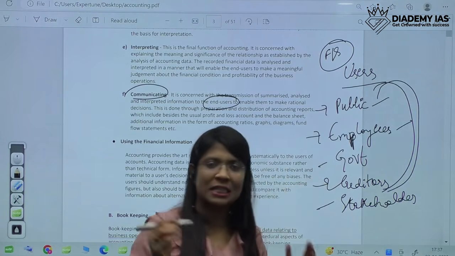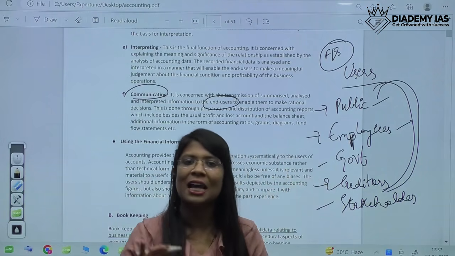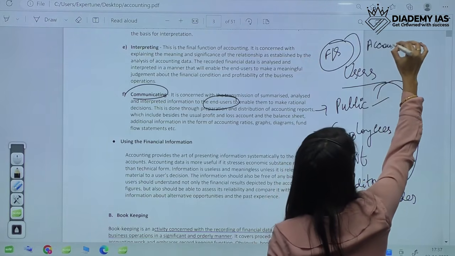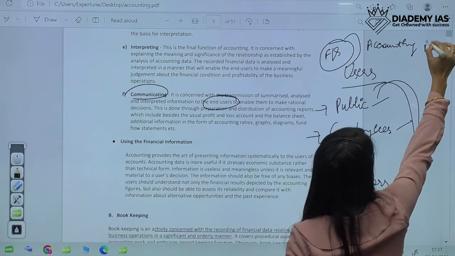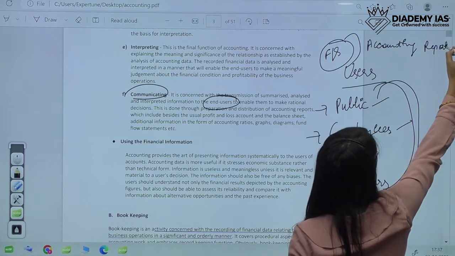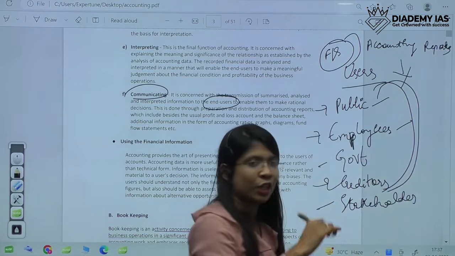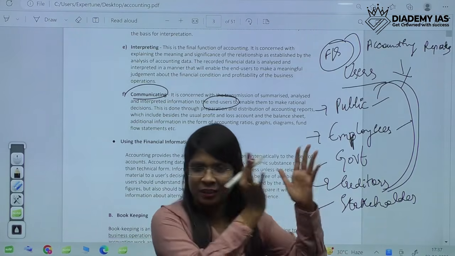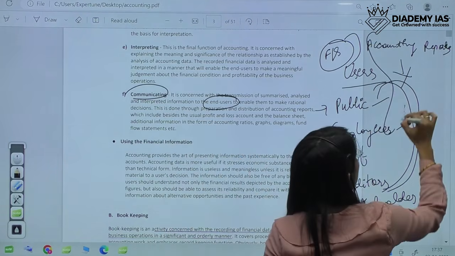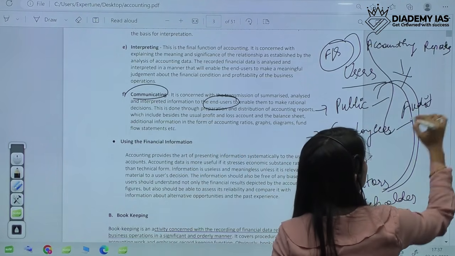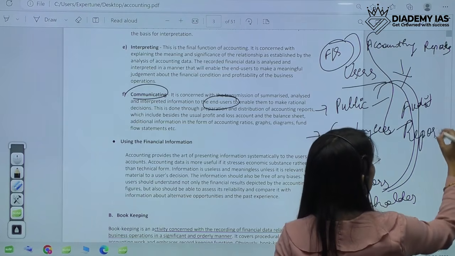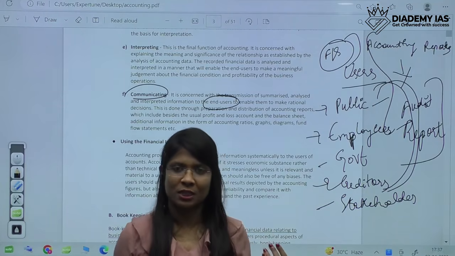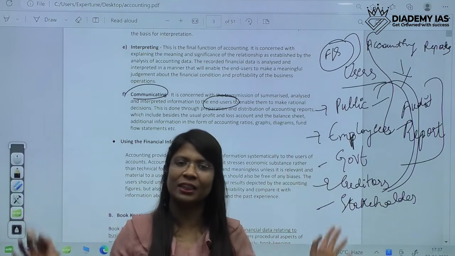So financial statements include our profit and loss account and balance sheet, which is known as our accounting report, which after being audited by an auditor, auditing meaning after thorough checking by a person, a chartered accountant, who is known as the auditor in this case, would be termed as the audit report. So we have to communicate this audit report to all our users.